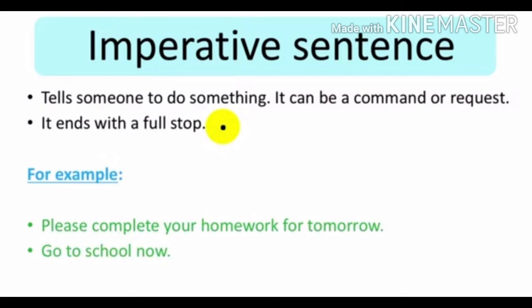The next example is, please complete your homework for tomorrow. That means it is request. It is a request that you have to complete your homework. And second one, go to school now. That means it is a command. So students, you must have understood what are imperative sentences. Let's have a look once again for the definition. Imperative sentences tell someone to do something. It can be a command or a request, and it ends with a full stop.